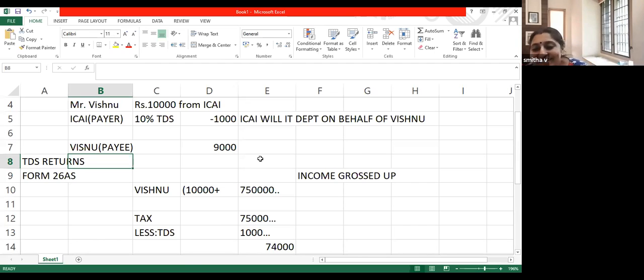Before that, TDS return. ICAI has to file a TDS return. TDS return is a statement which shows how much I have paid to Vishnu, how much I have paid to Mr. B, how much I have paid to Mr. C, and what is the tax which is deducted on all these payments. We have to submit all these details to the income tax department. So after deducting TDS, if ICAI fails to do the related paperwork, they'll have to face all the consequences.